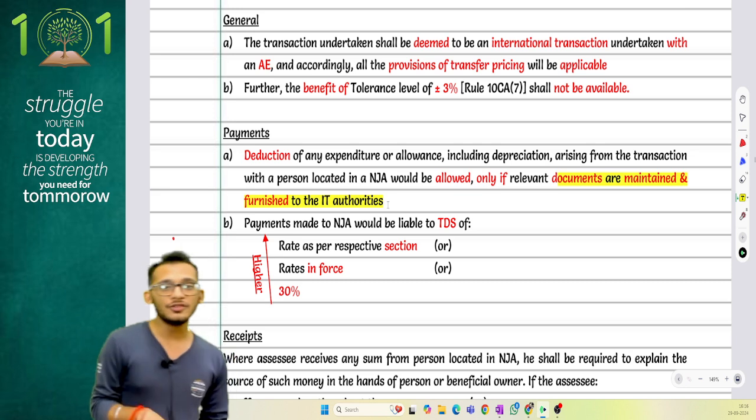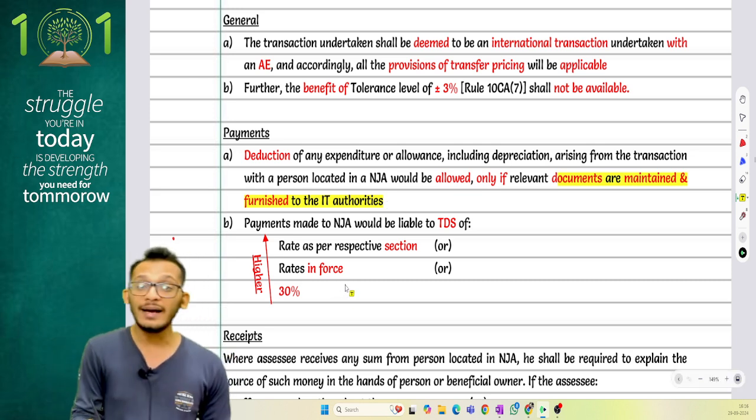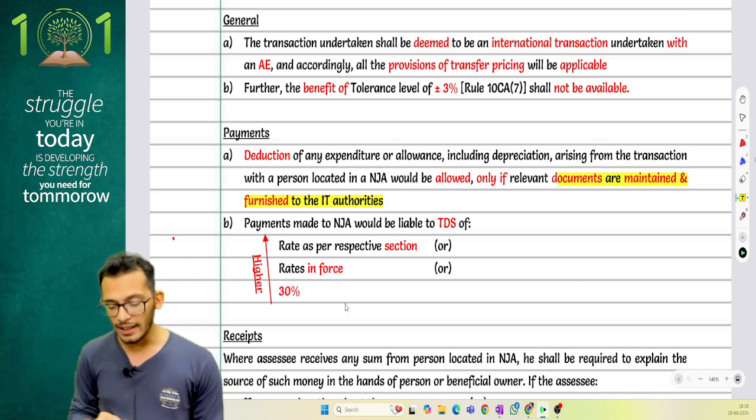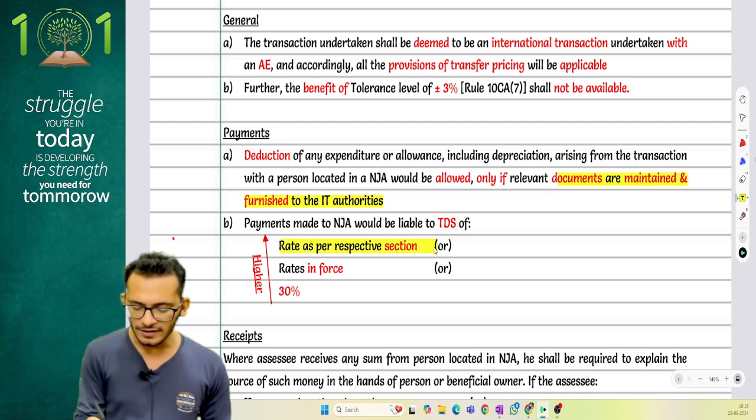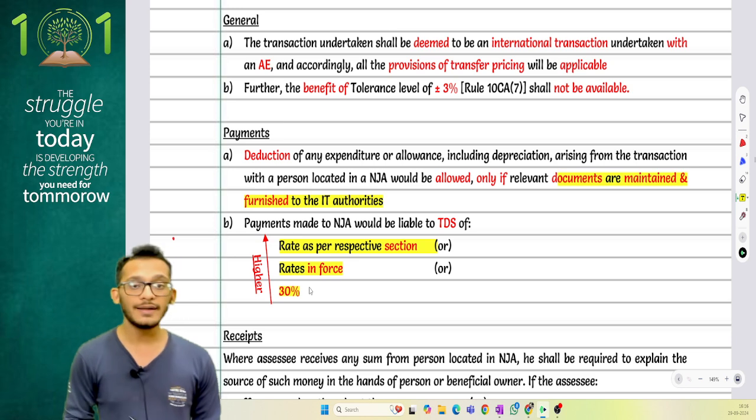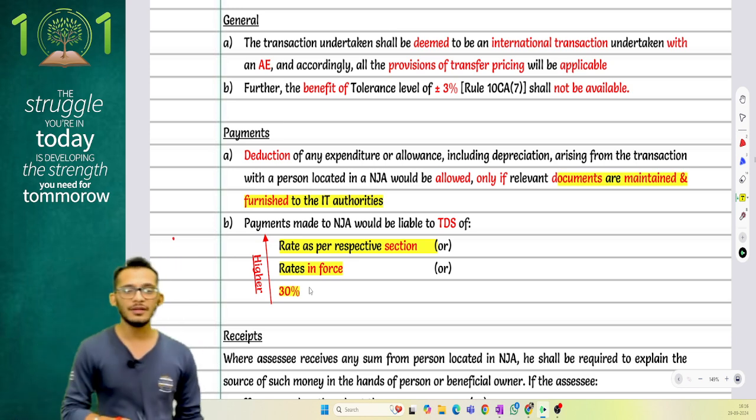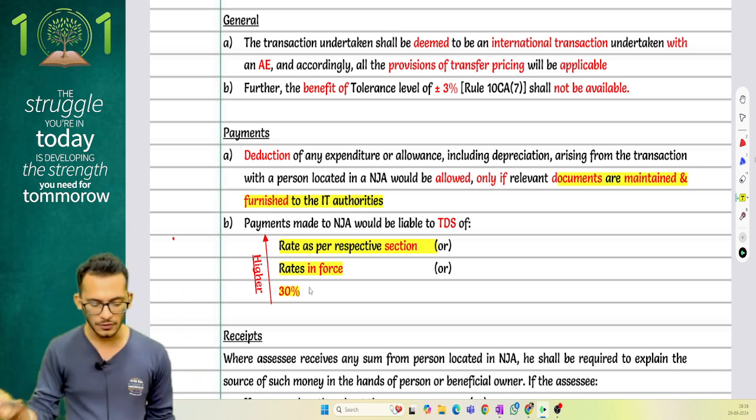And whatever payments you make to this NJA will be liable for a higher TDS. It will be the rate of the section, rates in force, or 30%, whichever is higher. That's what the provisions say.